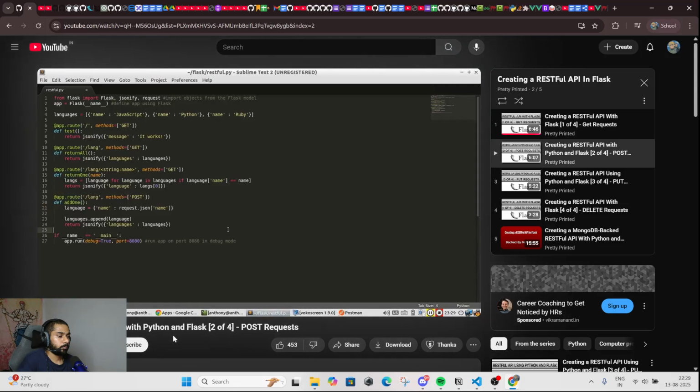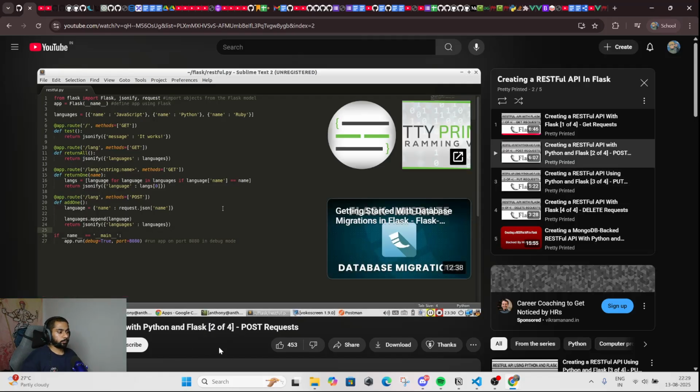So POST requests are really that simple. The most important part is just using the request object to extract whatever data is sent in the JSON object that comes along with the POST request, and using that data to update whatever objects you have or any database that you may have.